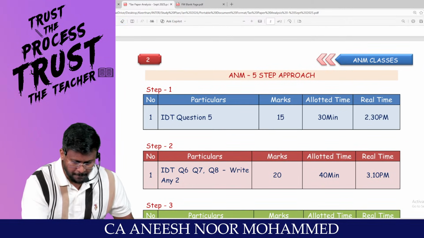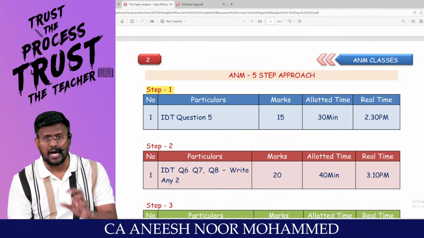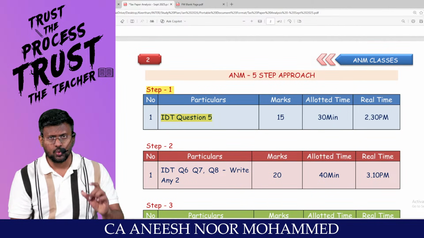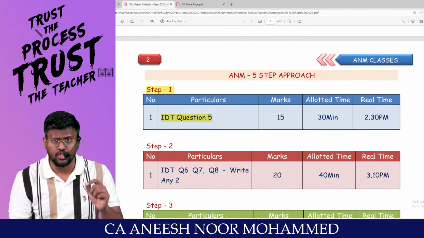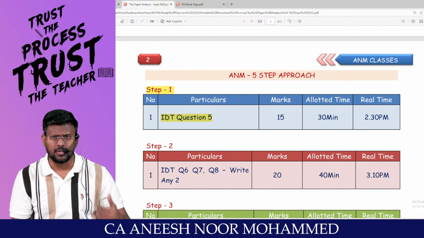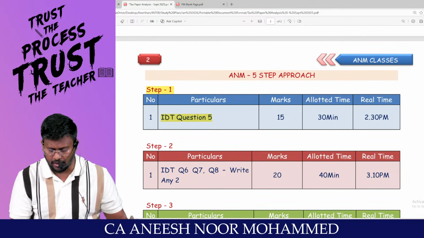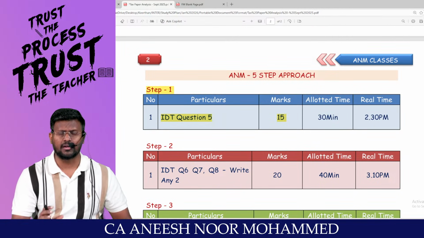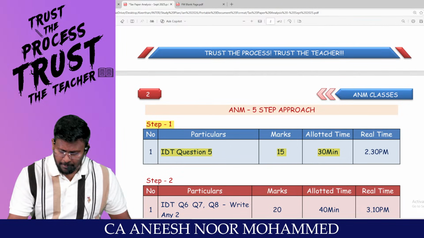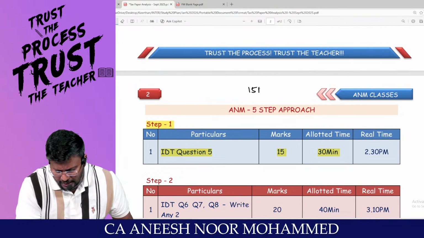Step number 1, I always want to start with the IDT paper. That too question number 5. Because question number 5 is computation of GST payable for 10 marks, plus another 5 marks from the value of supply, time of supply, etc. will be there. So that 15 marks I will be writing for the first 30 minutes of the time. That means I will be having a reading time of 15 minutes.